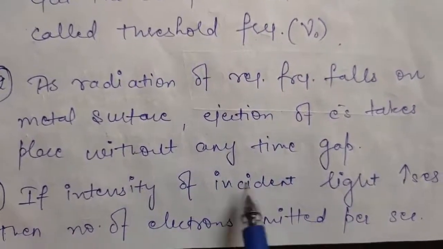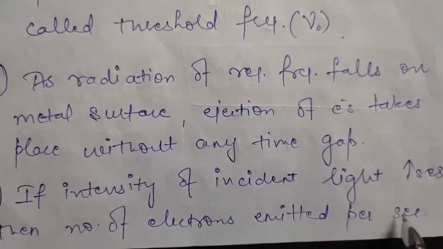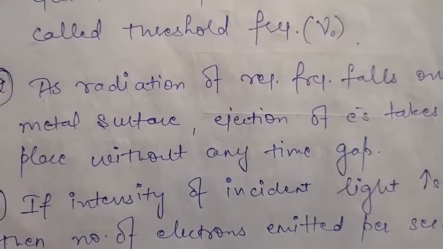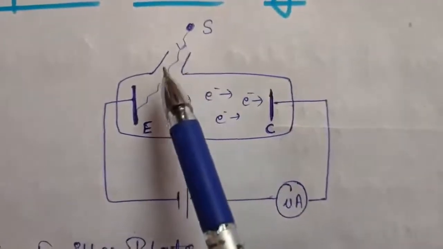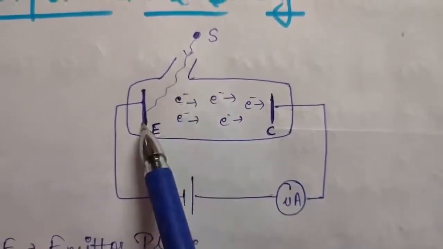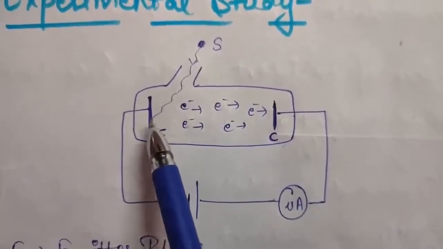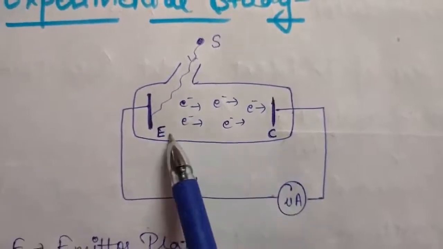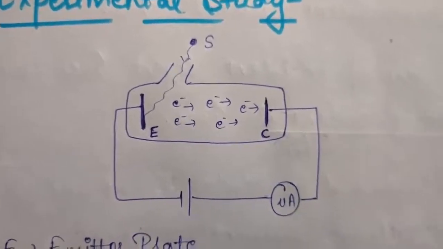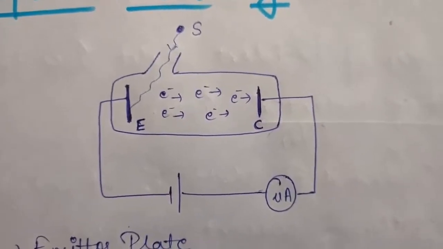That is, if we increase the number of photons in incident light, it was seen that the number of electrons, that is, the number of photoelectrons emitted per second, or you can say the photoelectric current, is increased. Suppose we have 5 photons initially, then there will be ejection of electrons, obviously. But if you have 10 photons, that is, if you have increased the intensity of incident radiation, then it was seen more electrons were ejected. And if more electrons are ejected, obviously the photoelectric current will also increase. So your third observation was that the intensity of incident light is directly proportional to your photoelectric current.